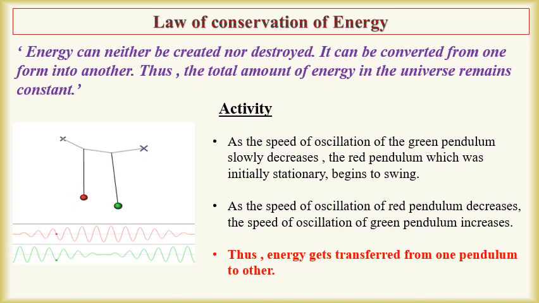You will see that as the speed of oscillation of the green pendulum slowly decreases, the red pendulum, which was initially stationary, begins to swing. As the speed of oscillation of the red pendulum decreases, the speed of oscillation of the green pendulum increases. Thus, energy gets transformed from one pendulum to another and the total amount of energy gets conserved.